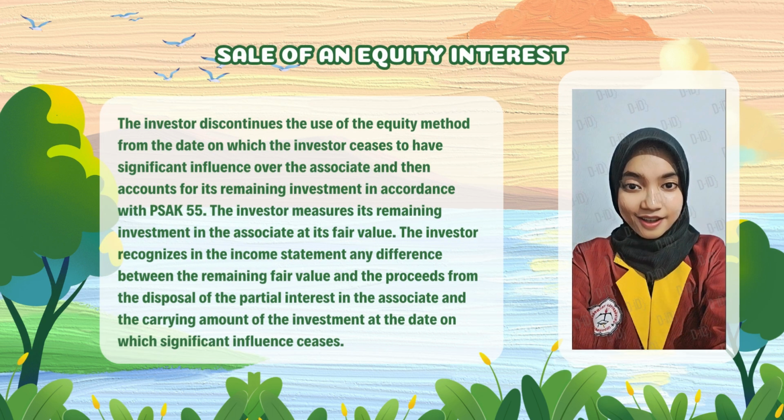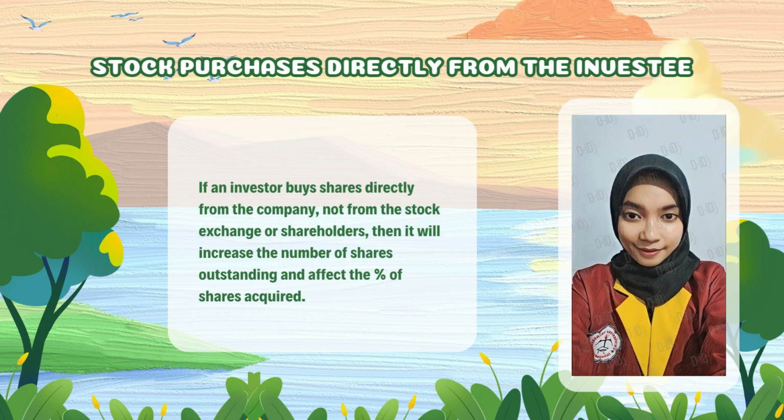Sale of an equity interest. The investor discontinues the use of the equity method from the date on which the investor ceases to have significant influence over the associate, and then accounts for its remaining investment in accordance with PSAK 55. The investor measures its remaining investment in the associate at its fair value. The investor recognizes in the income statement any difference between the remaining fair value and the proceeds from the disposal of the partial interest in the associate, and the carrying amount of the investment at the date on which significant influence ceases.